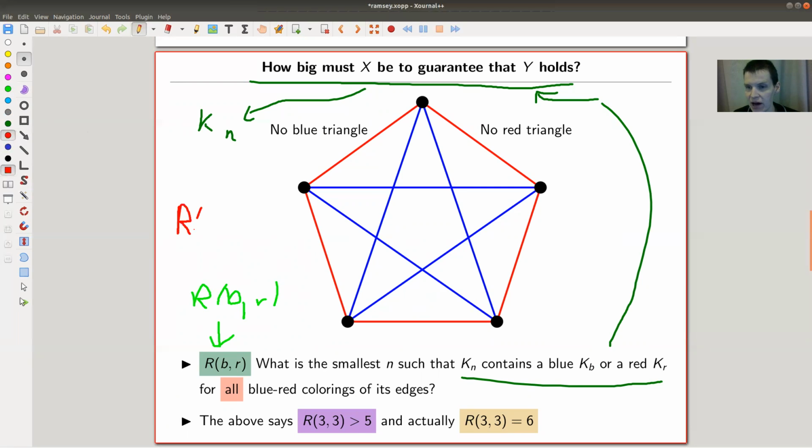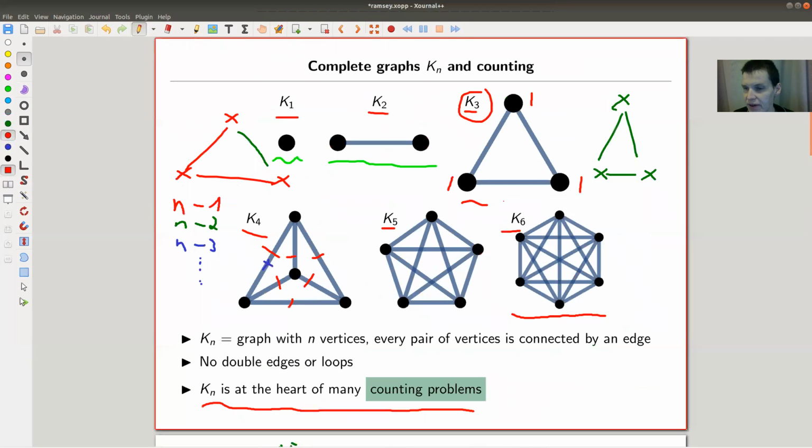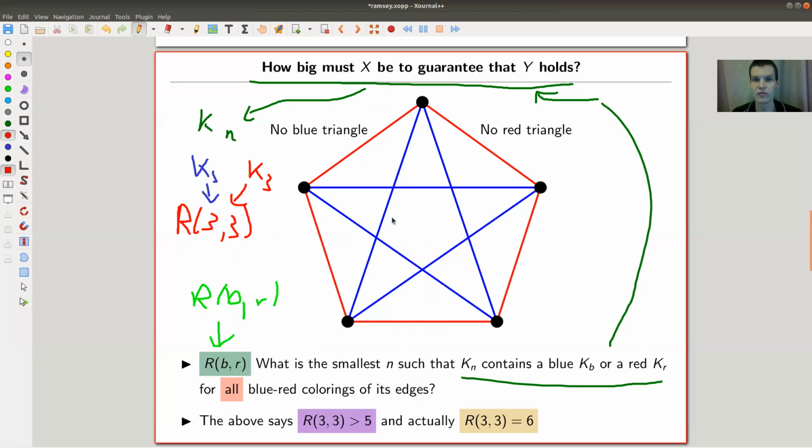So let's have a look at an example. So what is, for example, R33? R33 would ask for the smallest n such that I have either a blue K3 or a red K3, right? So either a blue or a red. I'll show you a nice Mathematica animation in a second. But if you remember what K3 is, so here's K3, this just means you have a triangle of a fixed color. Okay, so what is the smallest n such that this is possible? And the way to attack this problem is actually not so simple. So simply counting or listing all possibilities is not a good idea. They grow very fast.